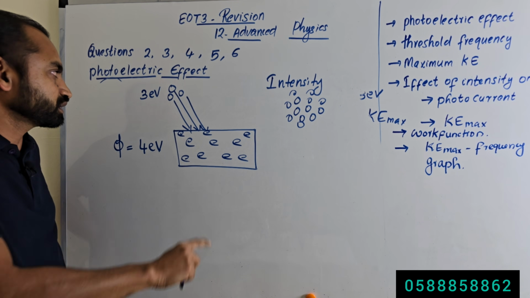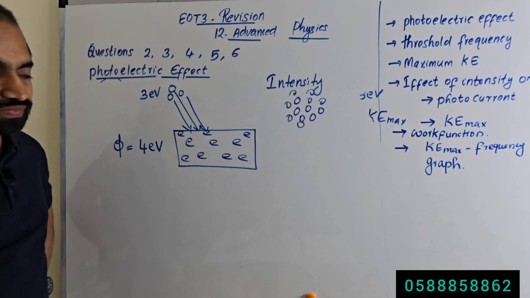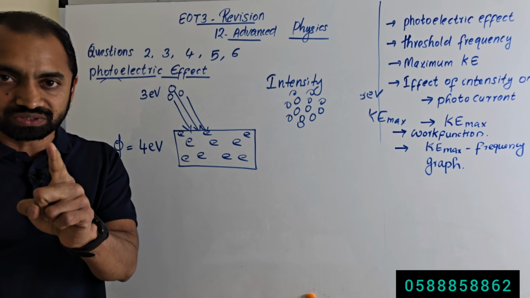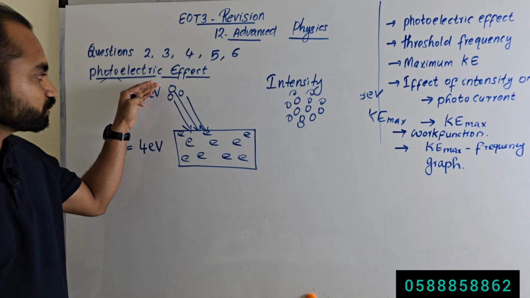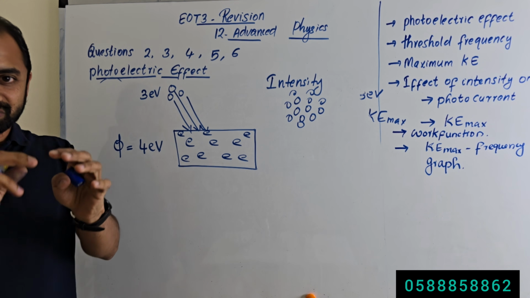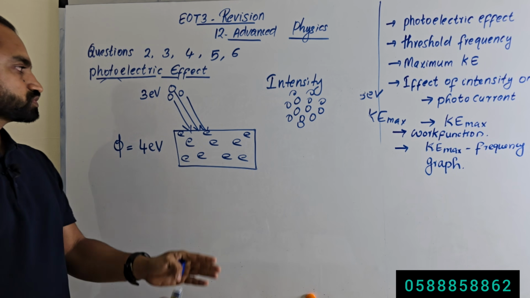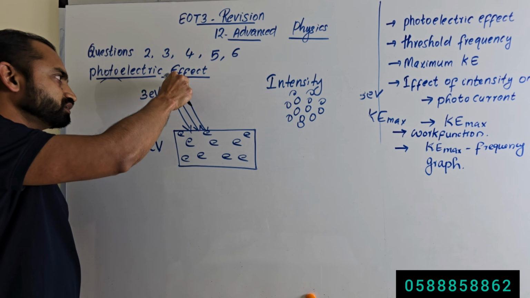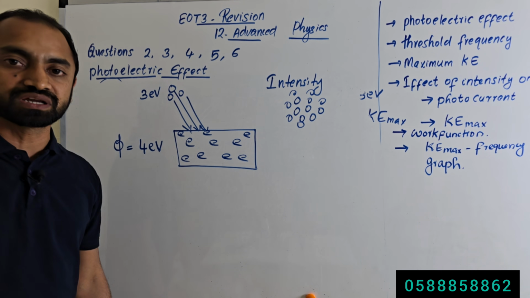Do not think that these 3 photons can go together to 1 electron and emit 1 electron. That is not possible. 1 electron can absorb only 1 photon. 1 electron cannot absorb the energy of 2 photons. 1 photon can interact with only 1 electron. So no electron will be emitted because none of the photons has the minimum energy required to remove an electron.